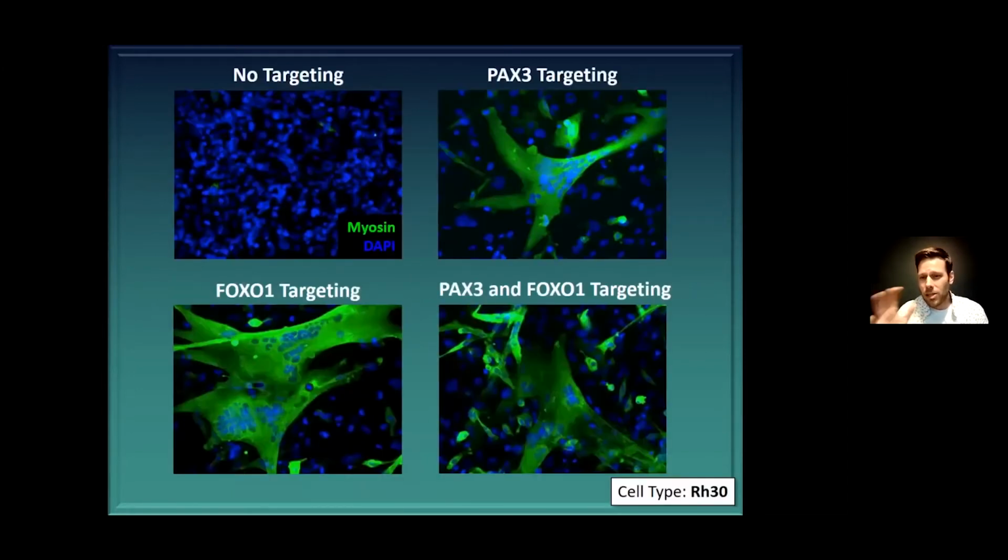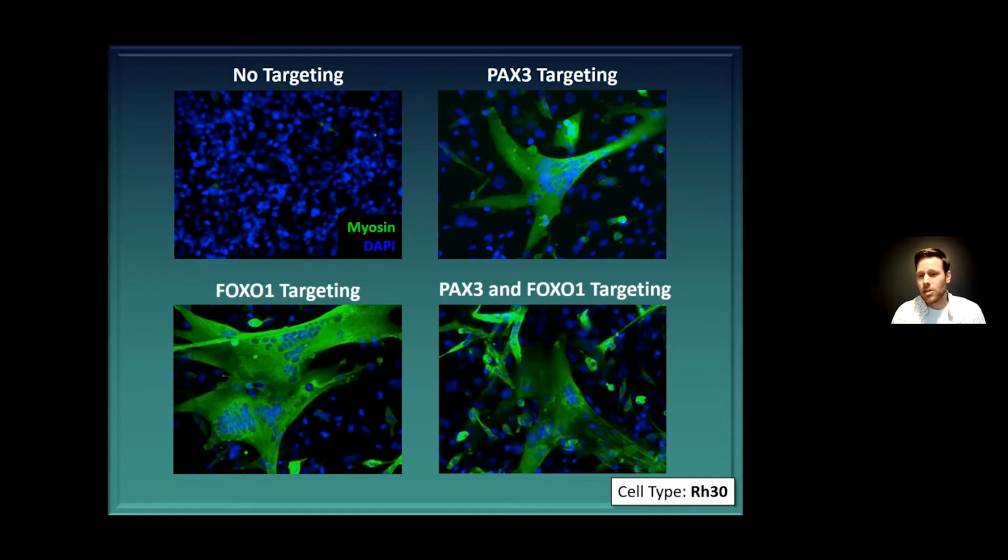One thing that we looked at when we first started looking at these cancer cells is we wanted to see what happens when we take out the effect of the oncogene itself. So here we're looking at the alveolar type that has the oncogene that's the fusion between PAX3 and FOXO1. If we use high efficiency CRISPR to ablate the oncogene, we were surprised to find that the cells don't die, that they actually differentiate into muscle fibers.